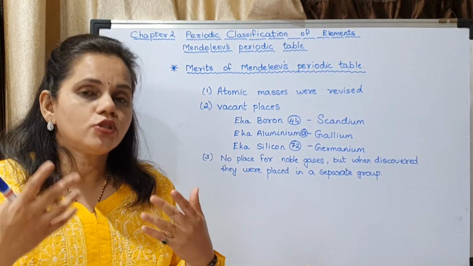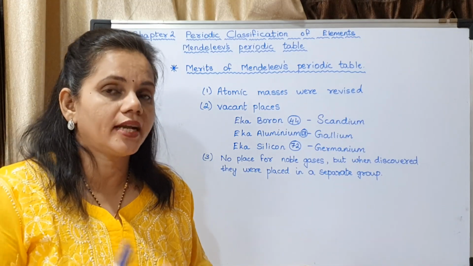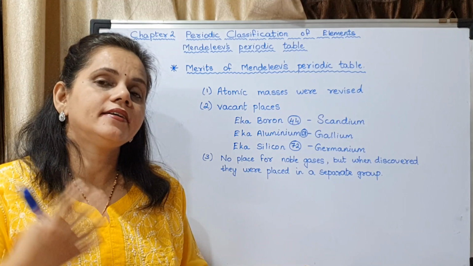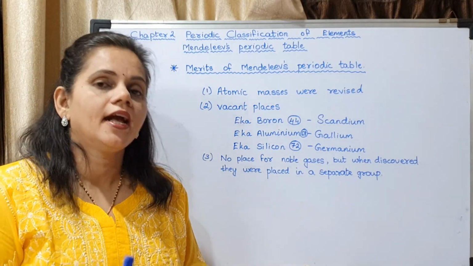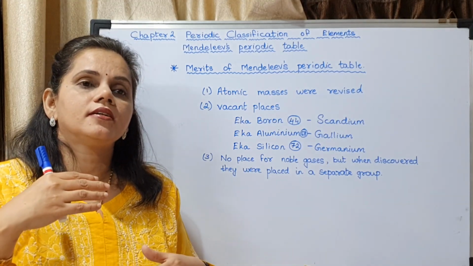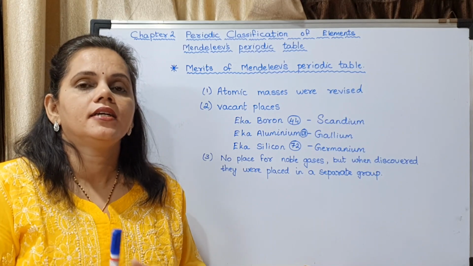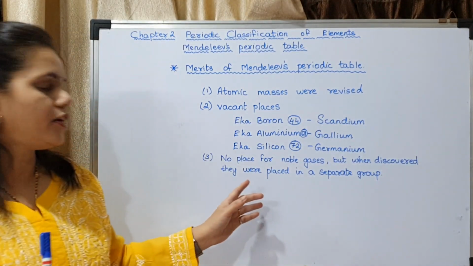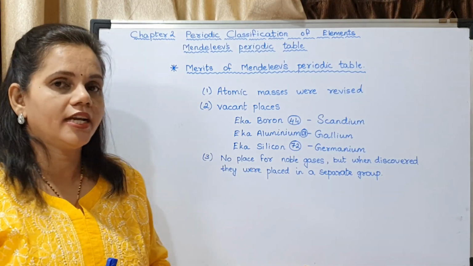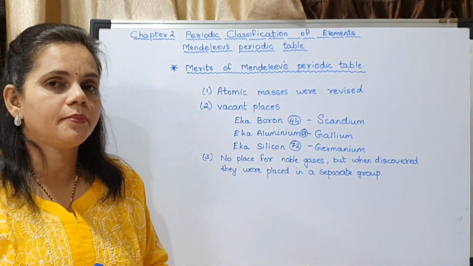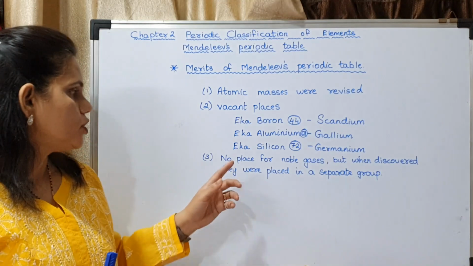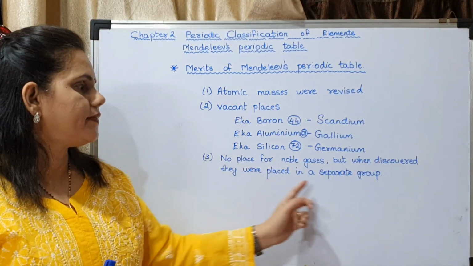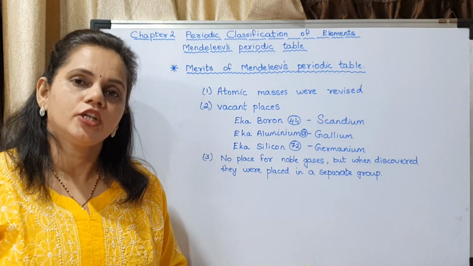Now those noble gases were not known at the time of Mendeleev. Later they were discovered and it was seen that they could be arranged as a separate group towards one end of the periodic table, Mendeleev's periodic table. So there was no place for noble gases, but when discovered they were placed in a separate group.